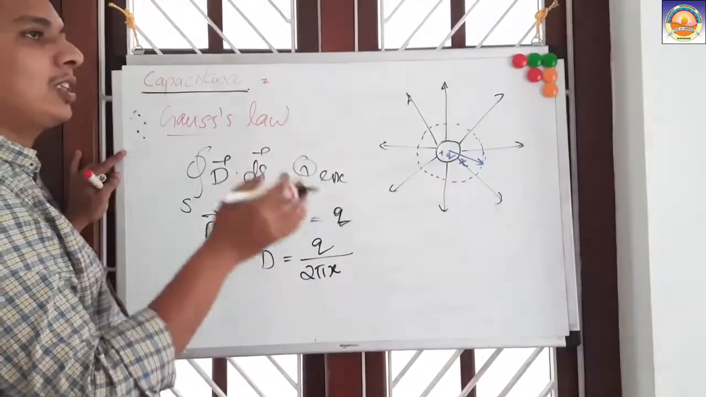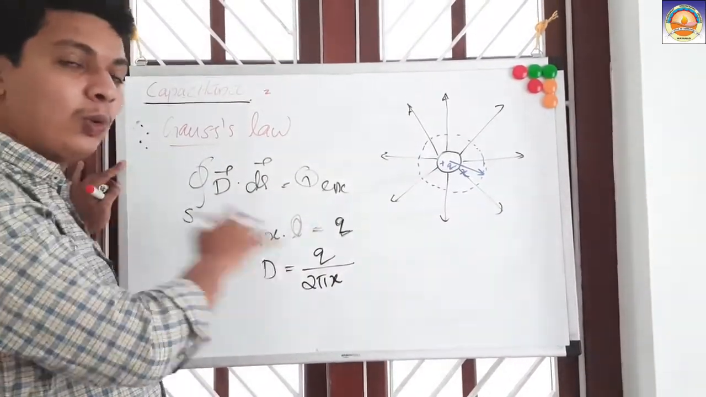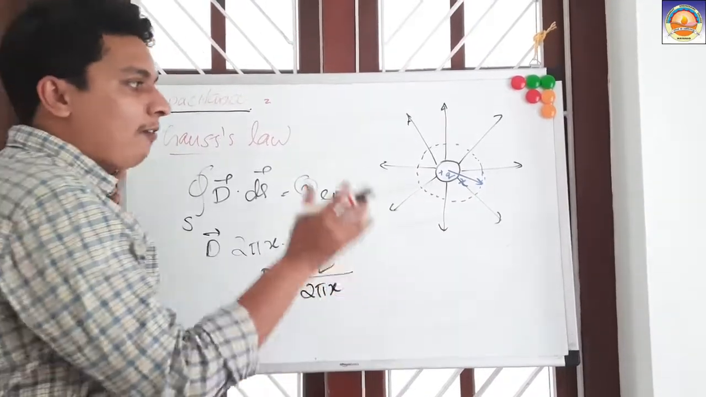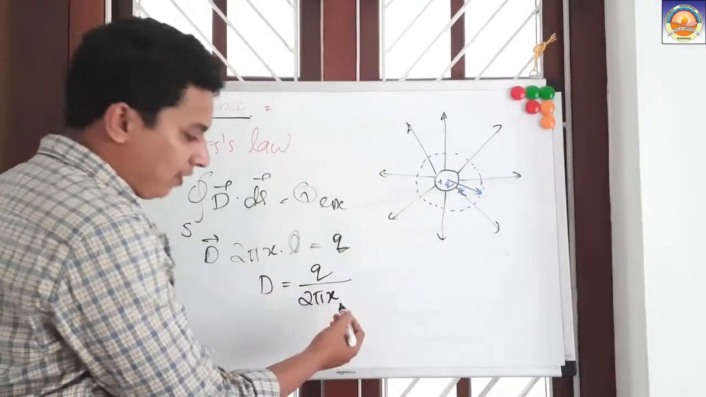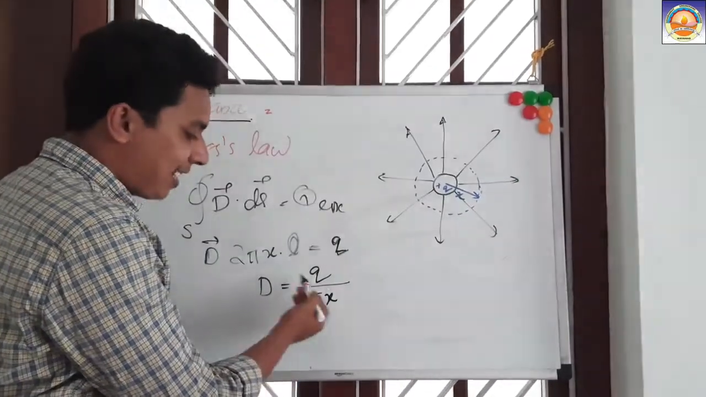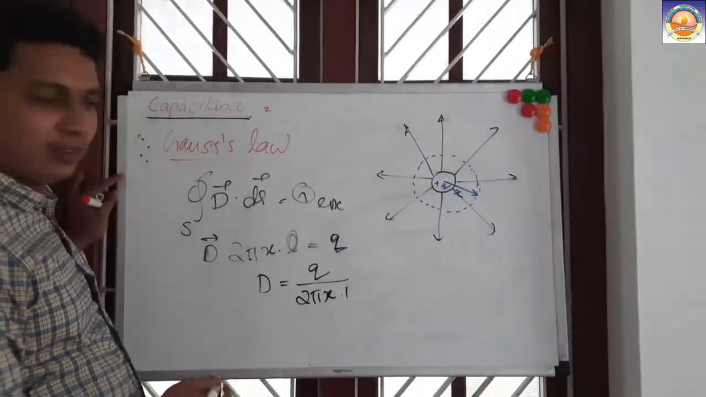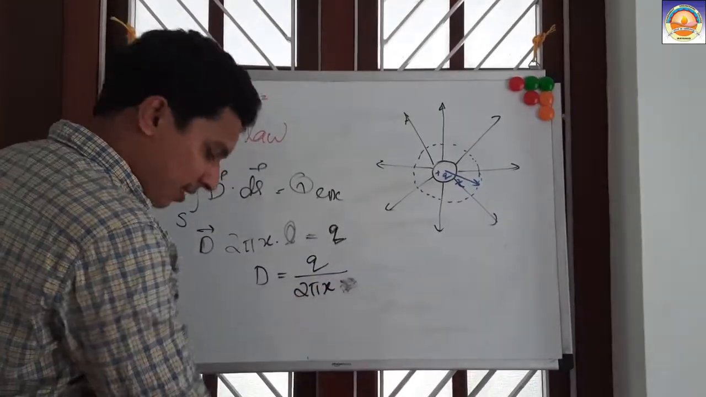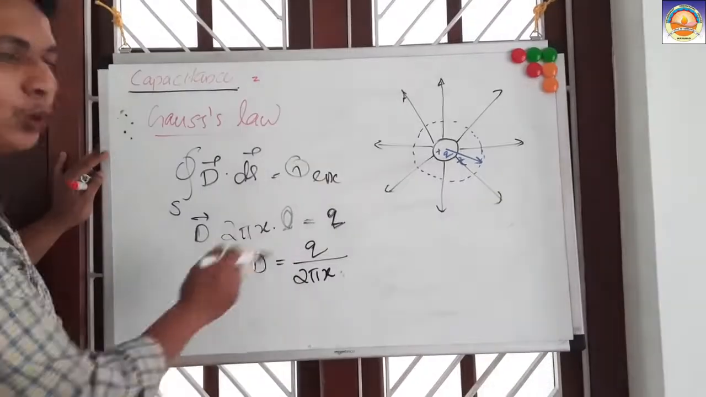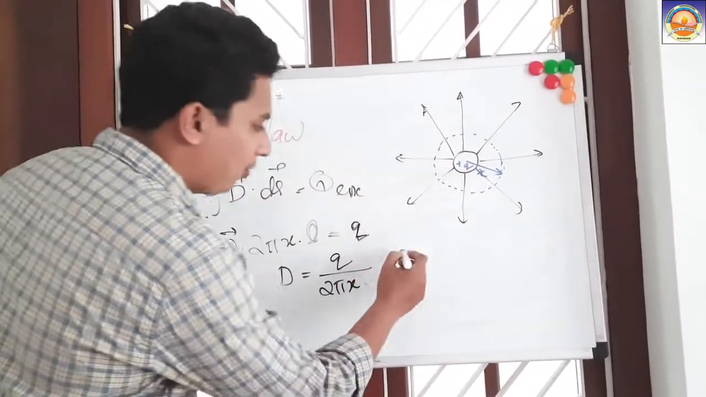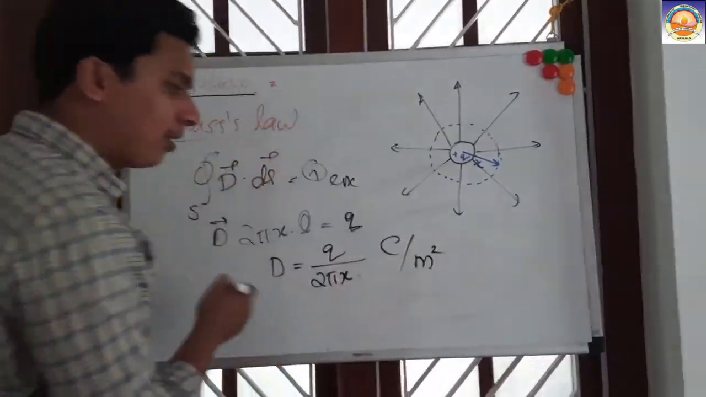Now the condition that we are going to apply for the whole capacitance part is that we will take every quantity per meter. Understood? If it is per meter, this length is equal to 1 meter, so we don't need to write it. So it is Q by 2 pi x. Understood?